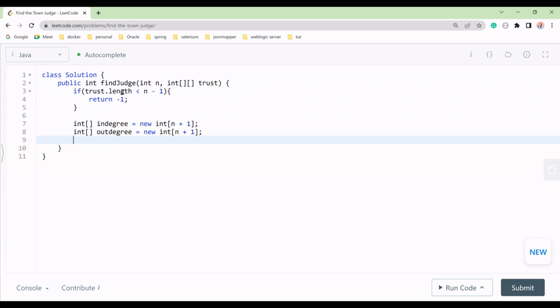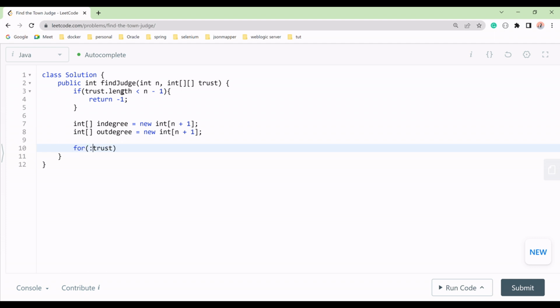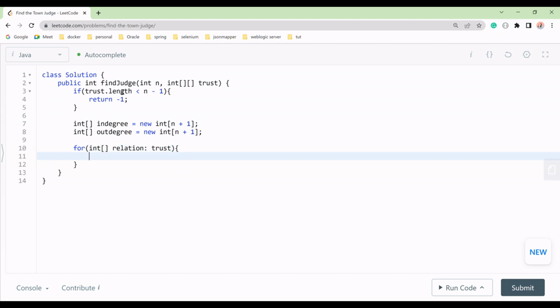Now what we should do, as I told you, we will move to a for loop, and we'll go over all the relations. So we have been given trust, as you see. From the trust we will get one by one relation. For each person there will be a relation, right? So I'll take for each pair from the trust: from the 2D array we will get a 1D array, you can say, for each pair of the trust.